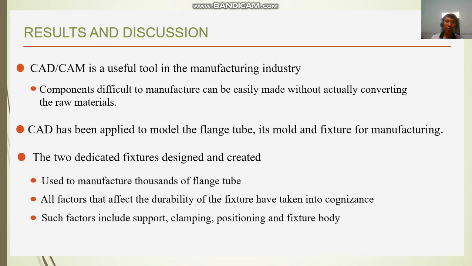The two dedicated fixtures designed and created are used to manufacture thousands of flanges. Factors that affect the durability of the fixture have been taken into consideration. Such factors include support, clamping, positioning, and fixture parts.